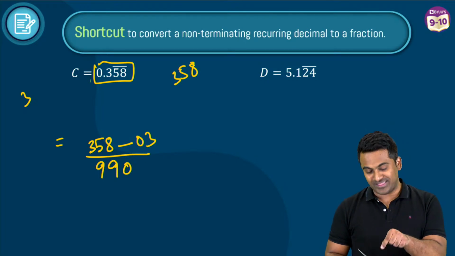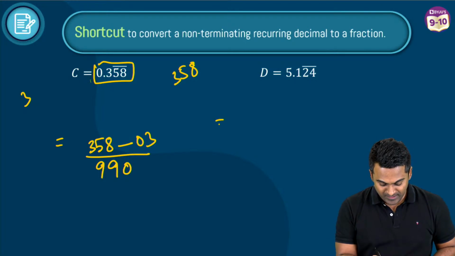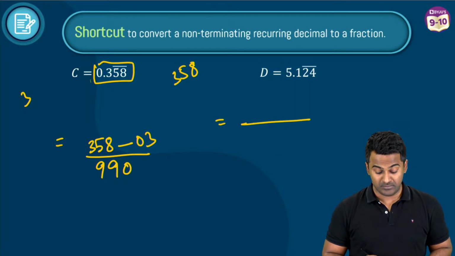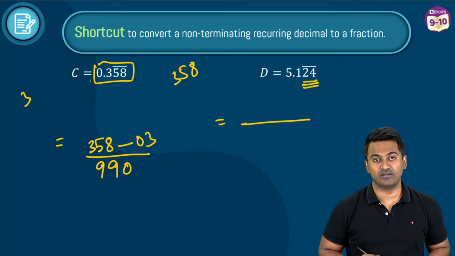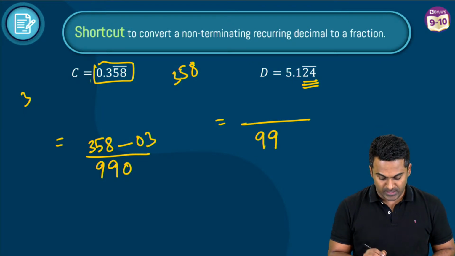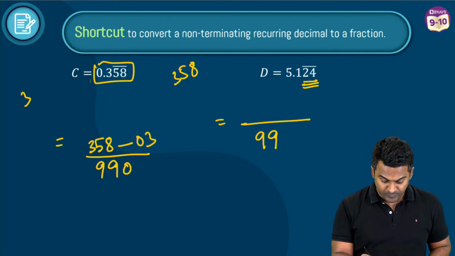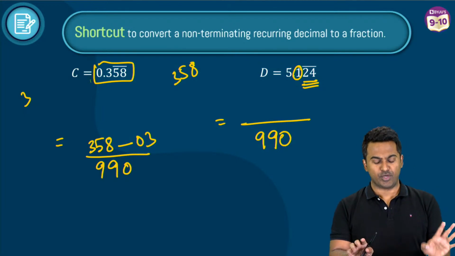Come on, help me out with this last bit now. First tell me the denominator. How many digits have a bar on top of them? After the decimal. After the decimal. How many digits have a bar? 2 digits have a bar. Okay, so they are going to be 2 9s. After the decimal, how many digits don't have a bar? Just one digit doesn't have a bar on top of it. So 1 0. We figured out the denominator.